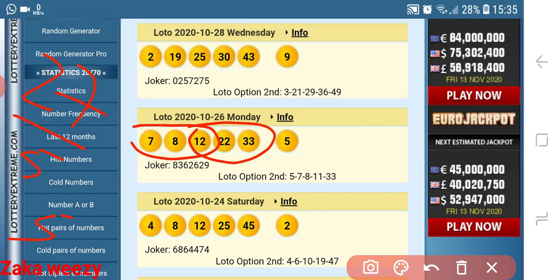Okay, and we say 12 plus 22 plus 33 is 67. 67 divided by 5, it's 13. I'm writing all the numbers I get. 13.4, so it's 13 only. And we say 67 times 5, it's 335.